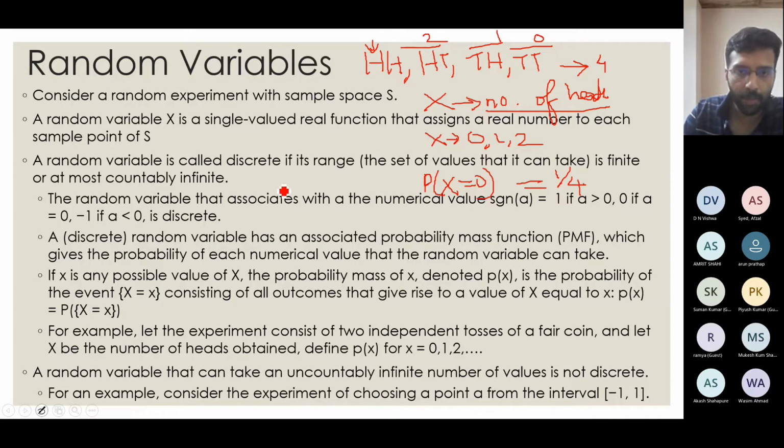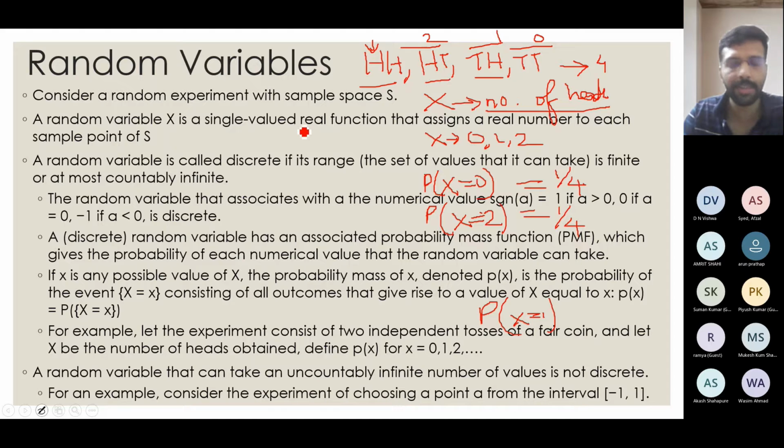Now suppose I go for P of x equal to 2. Then again that 2 heads will come only in the first case. So that also probability is 1/4. Then the probability of x equal to 1. As you can see in the HT case as well as TH case, both cases, we have 1 head. So probability of x equal to 1 will be 2 out of 4, that is 1/2.